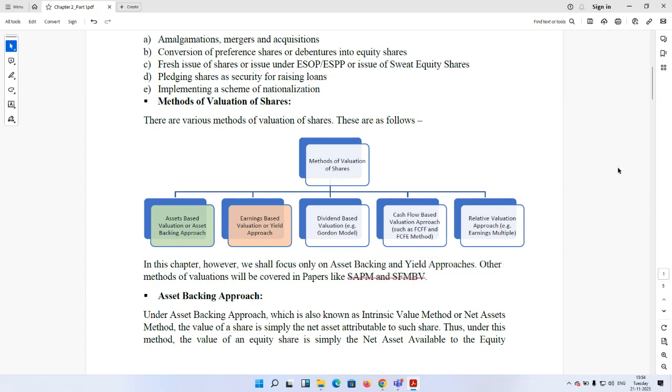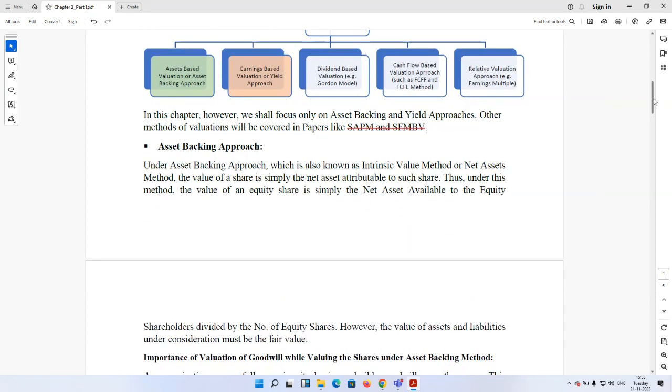Okay, next, asset backing approach. Let us start with the asset backing approach. Under the asset backing approach, which is also known as the intrinsic value method or net asset method, the value of a share is simply the net assets attributable to such share. Thus, under this method, the value of an equity share is simply the net assets available to the equity shareholders divided by the number of equity shares. However, the value of assets and liabilities under consideration must be at the fair value.